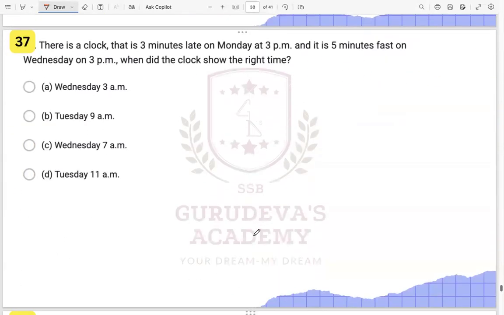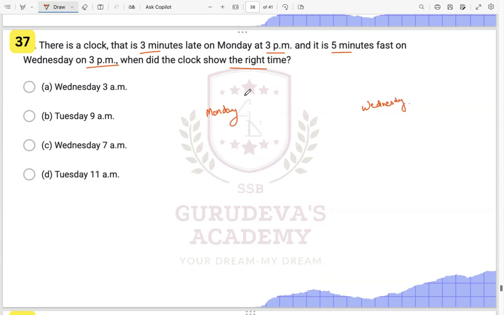Now this one: there is a clock that is 3 minutes late on Monday at 3 a.m. and it is 5 minutes fast on Wednesday. When did the clock show the right time over here? So the right time we have to find. So see, we have Monday and we have Wednesday over here, right?